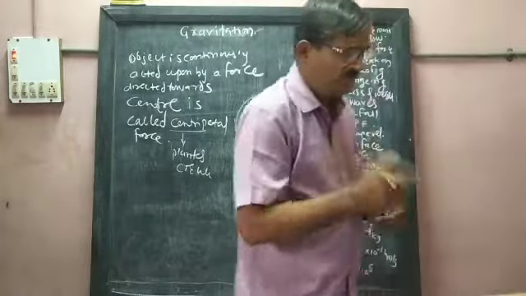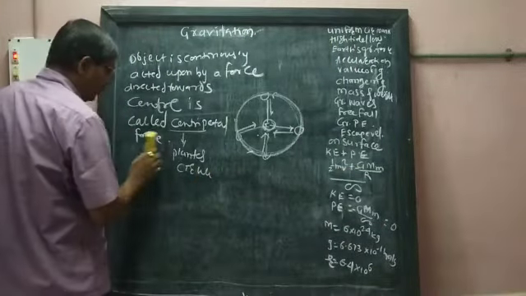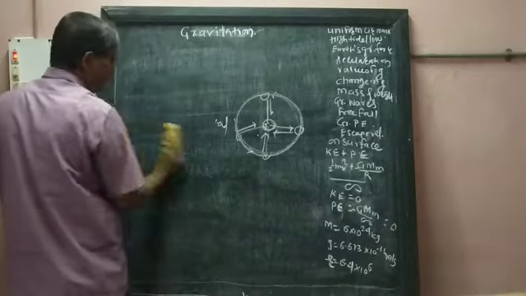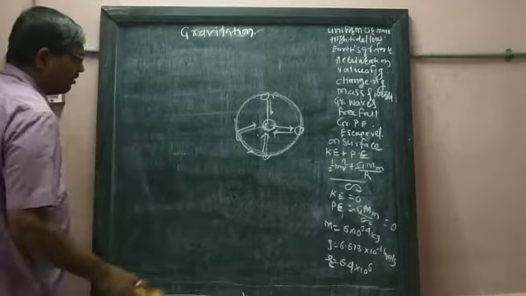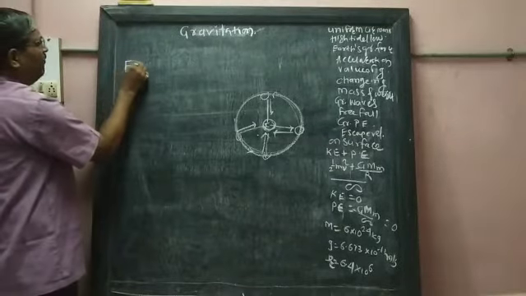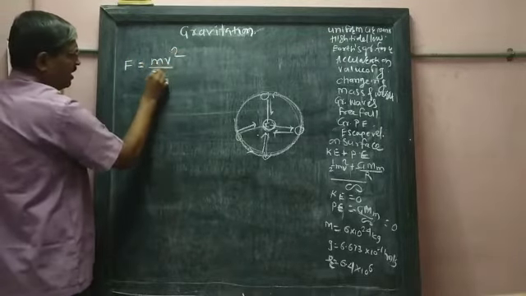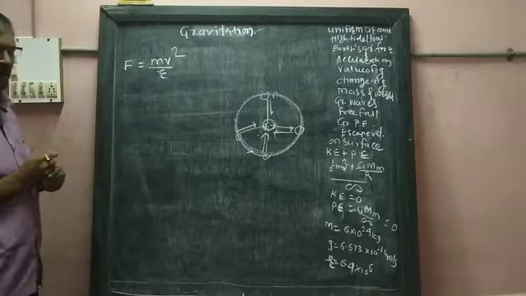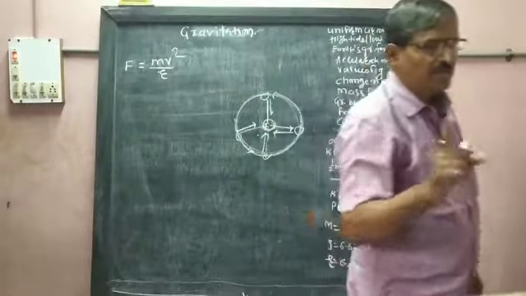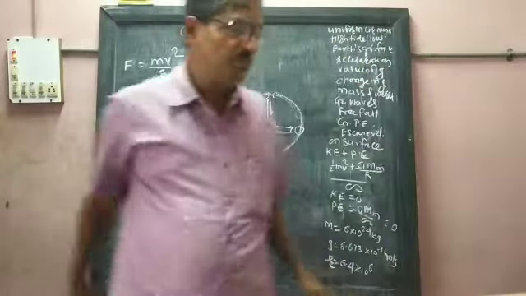So when centripetal force acts on the object directed toward the center, that is called centripetal force. Because of this centripetal force objects are rotating, and we can calculate this centripetal force. How can we calculate it? F is equal to mv square upon r is the formula for the centripetal force acting on the object.